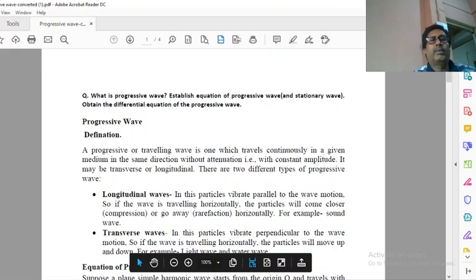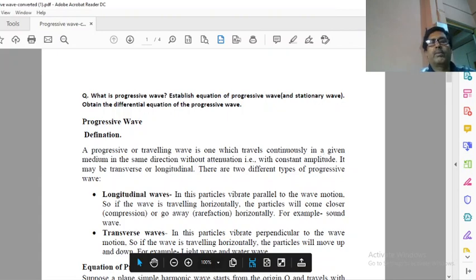You also know that wave is of two types. One is longitudinal, other is transverse. In longitudinal, the disturbance of the particle of medium is along the propagation of the wave. What does it mean? It means that the direction along which wave is moving, the particle vibrates in the same direction about their mean position, to and fro motion. Sound wave is an example of longitudinal wave.